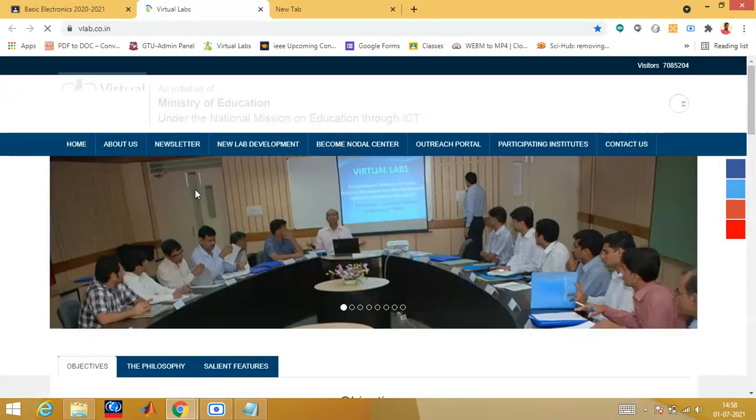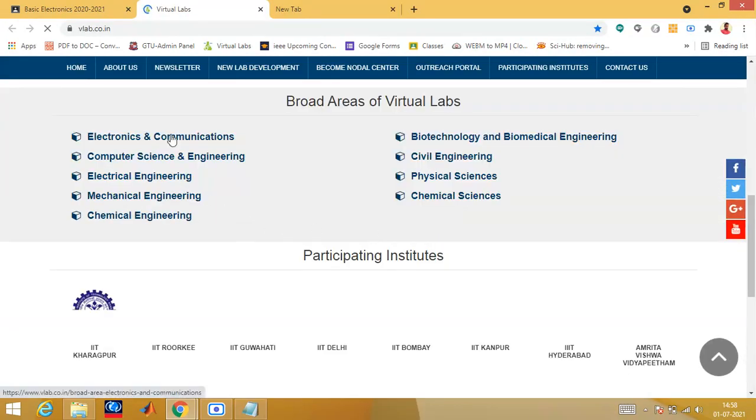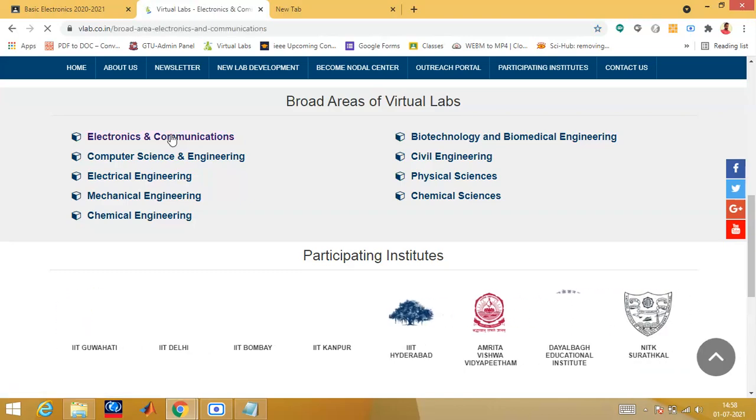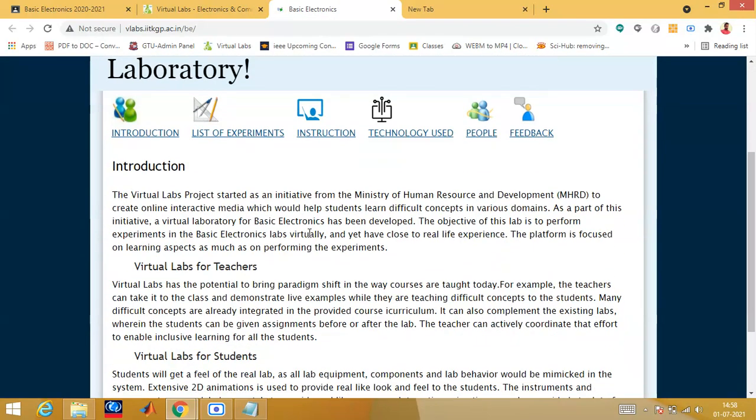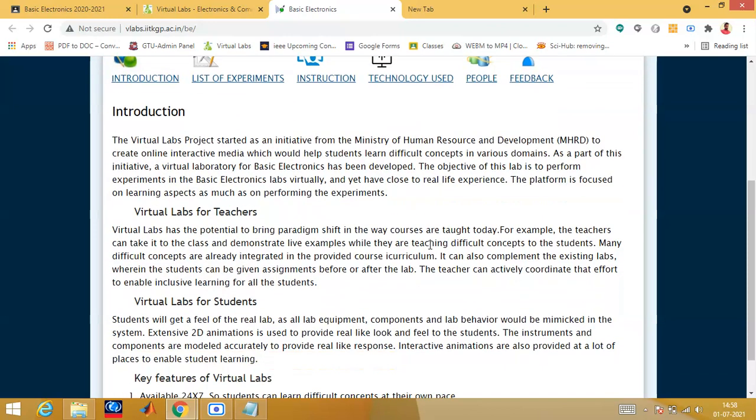After clicking the virtual lab, go to Electronics and Communication. Once it has been clicked, go to Basic Electronics Lab. Now, a very interesting thing is that the ministry has developed this, so one or two questions can be asked from this, so that people should know that you have done the virtual lab. This project was an initiative of the Ministry of MHRD, Ministry of Human Resource Development, to create online interactive media which would be best suitable for teachers as well as students.